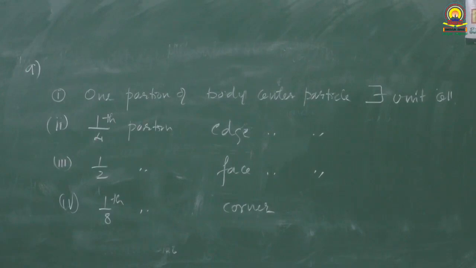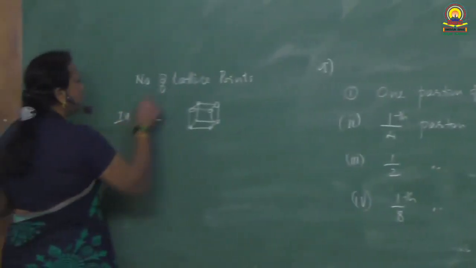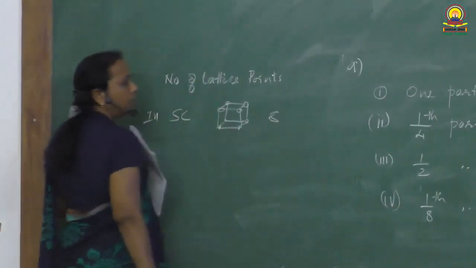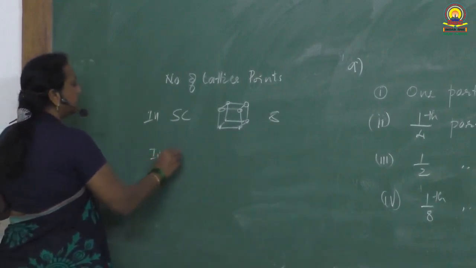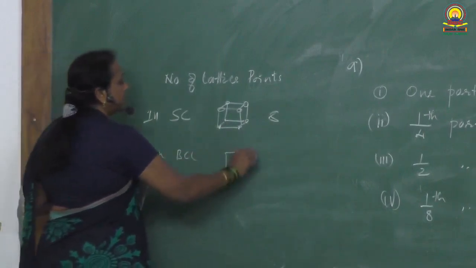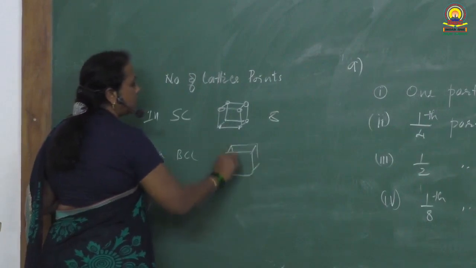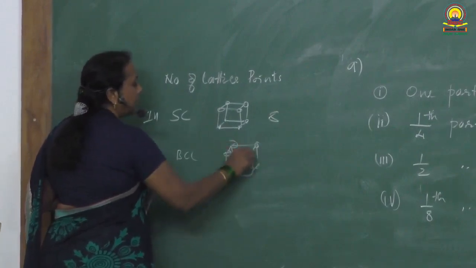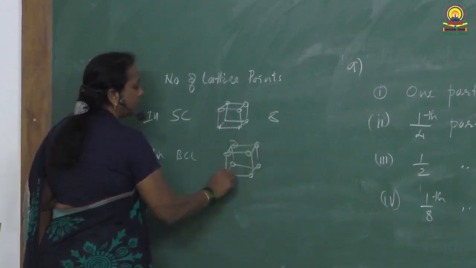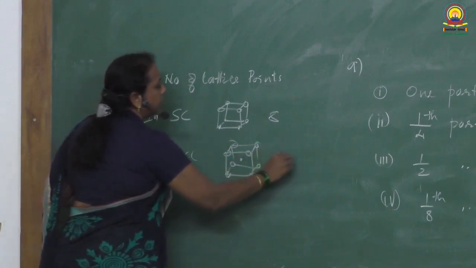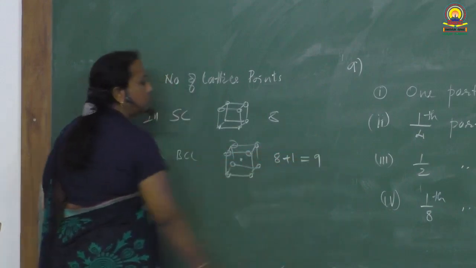In BCC, the lattice points are at the corners and at the center of the body. So how many lattice points are there? 8 plus 1 is equal to 9.